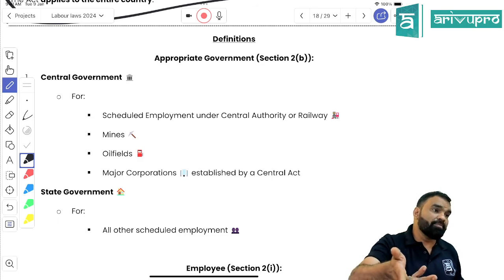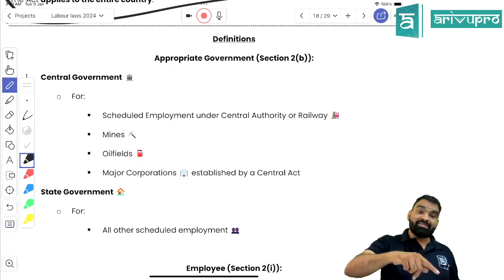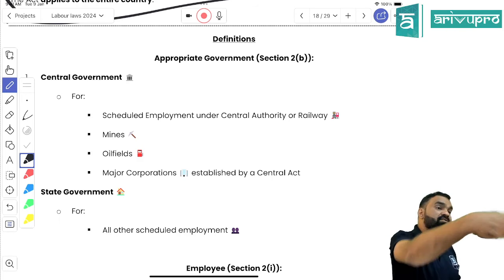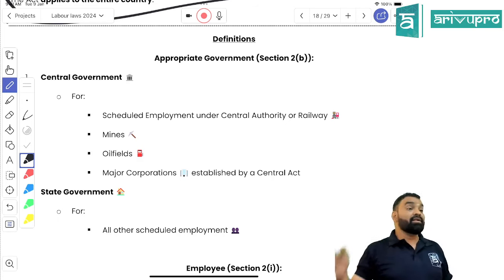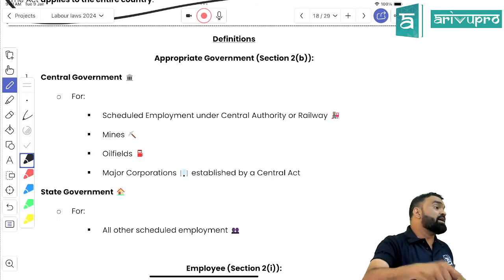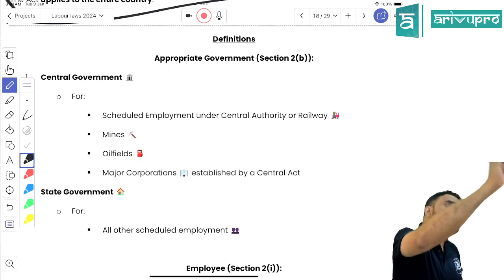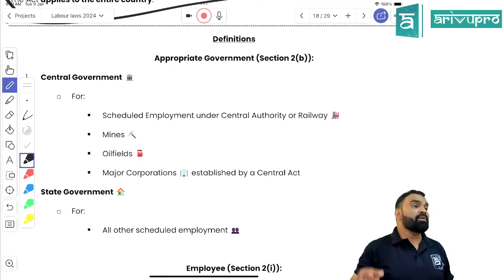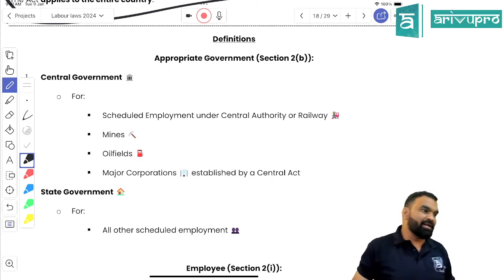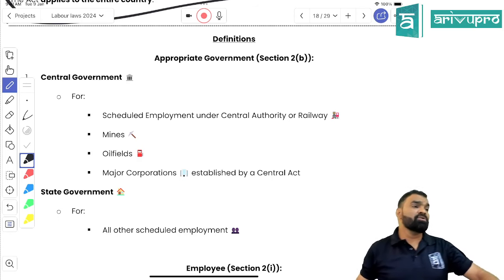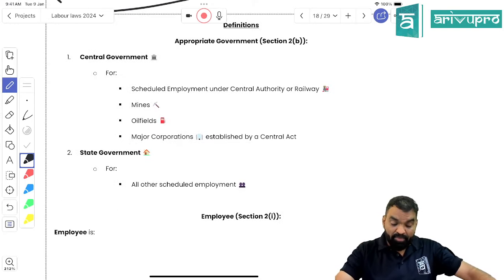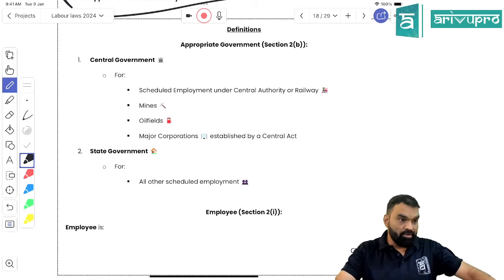What is appropriate government, beta? Rule making government. It may be the central government or it may be a state government. Under the Minimum Wages Act, for 4 industries it is the central government. For other industries it is the state government. So for 4 industries, the minimum wage rate would be uniform throughout the nation. But for other industries, the minimum wage rate would differ from state to state. Got my point, students? Is it clear? What I am teaching you is the Minimum Wages Act. Is it clear? The first definition being done is the appropriate government. Right?